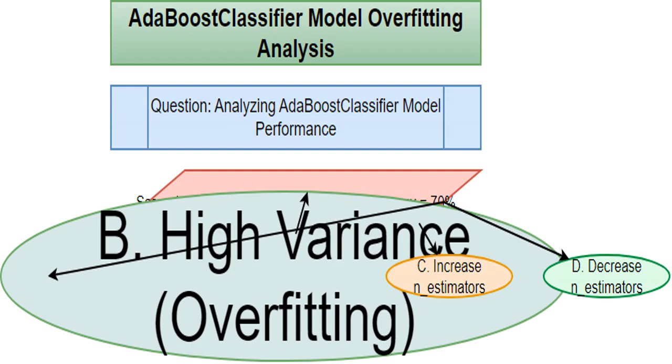I see that this is a correct diagnosis. The large difference between training and testing accuracy means the model has high variance. In simpler terms, it's memorizing the training data instead of learning the underlying patterns.